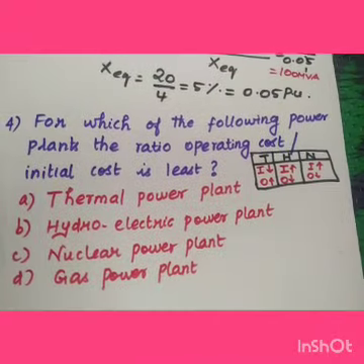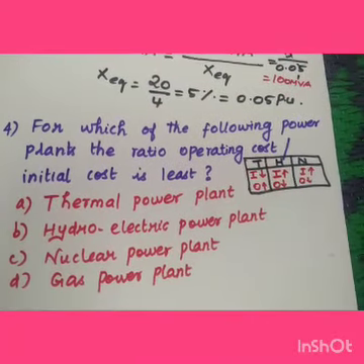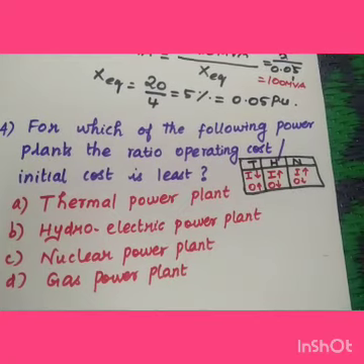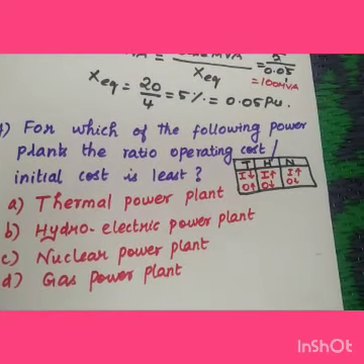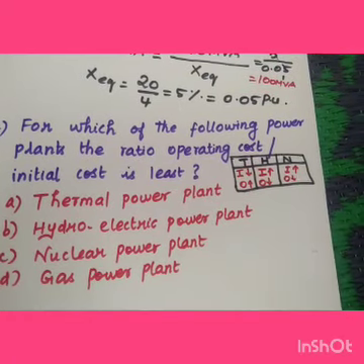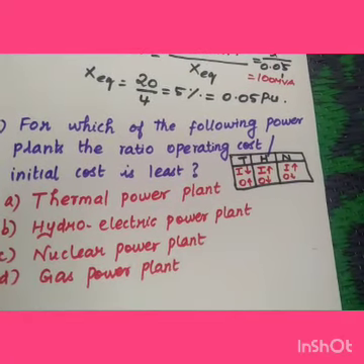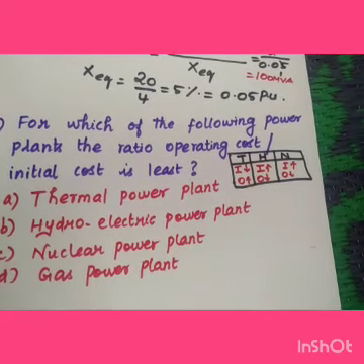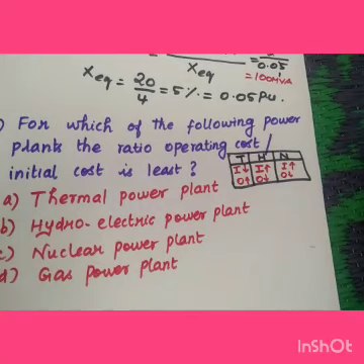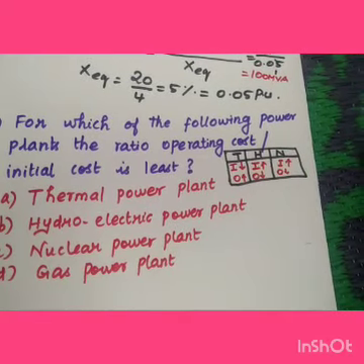Now we are moving into the fourth question. For which of the following power plants is the ratio of the operating cost to the initial cost least? You can see the different options: thermal power plant, hydroelectric power plant, nuclear power plant and gas power plant.